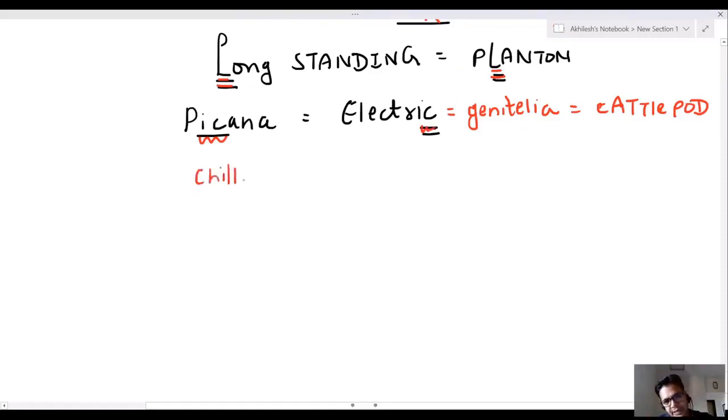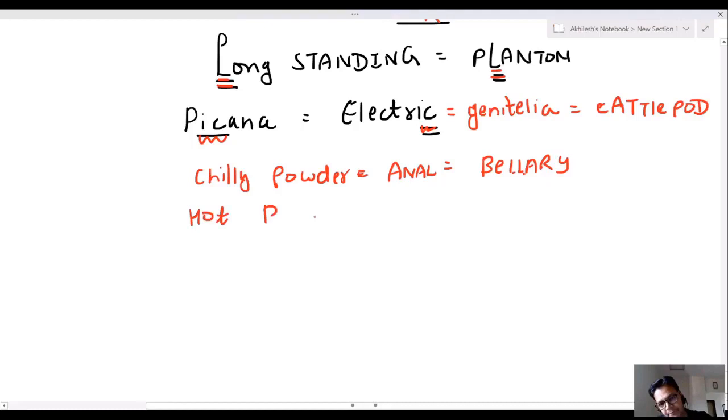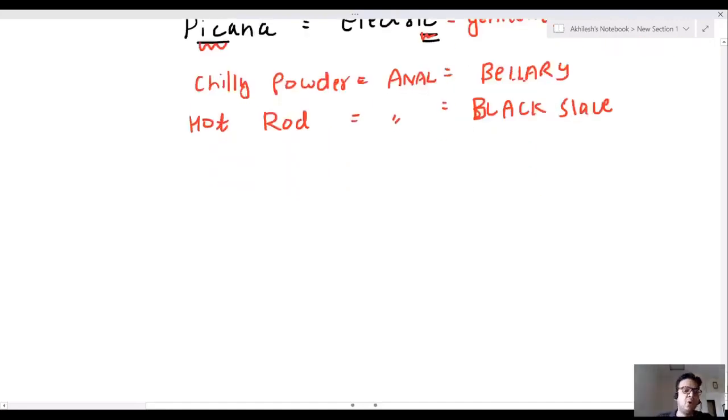Sir, chili powder in anal canal. It is known as Bellery. If you put chili powder, chili paste, in someone's anal canal, it is known as Bellery. Hot metallic rod. Hot rod in anal canal, it is known as black slave.